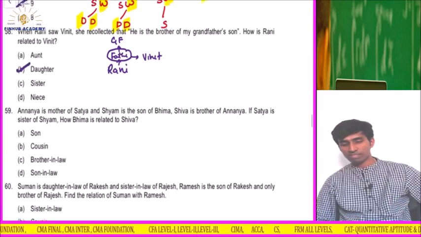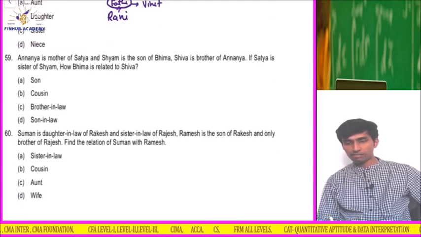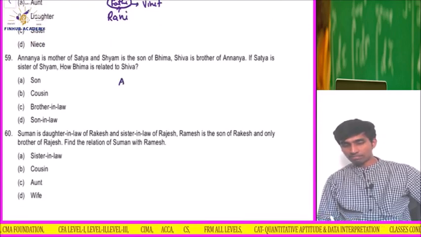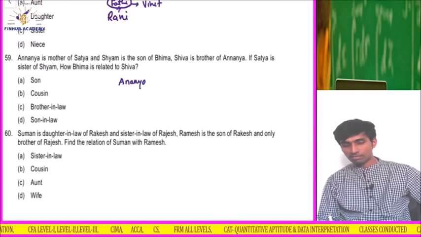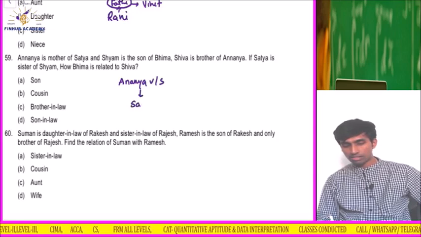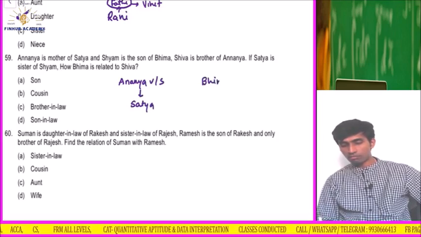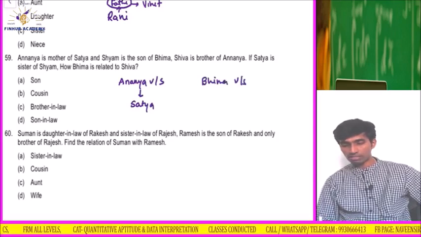Okay. Ananya is the mother of Satya. So Ananya is there, and obviously Ananya is married, to whom I don't know, but Satya is the son. Shyam is the son of Bhima. So Bhima obviously also has a son, and someone he is married to.